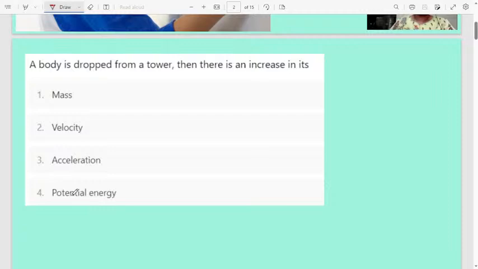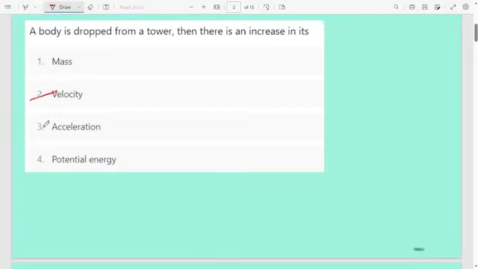When you drop a body from a tower, when the body is coming down, because of the earth's gravitational force, normally the velocity of the object increases. Yes, velocity increases.